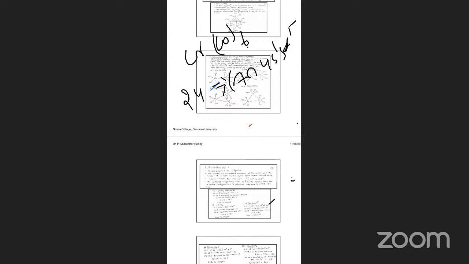How many electrons are there in the valence? 10 electrons are there. How many ligands are there? 6 ligands are there.